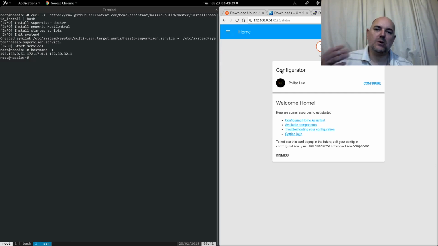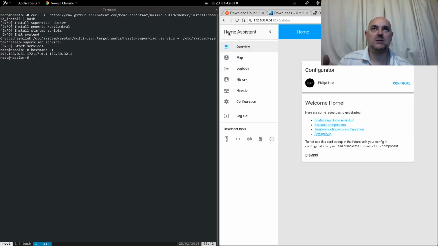When you first start Home Assistant, it will try to auto-detect certain systems that are already on your network. For instance, the Philips Hue. I'll go on to this one next time and how to configure things, but if I quickly show you around what we have got. We've got the overview, which is this. It's got the sun position, the weather.